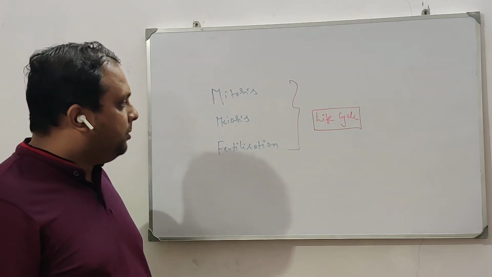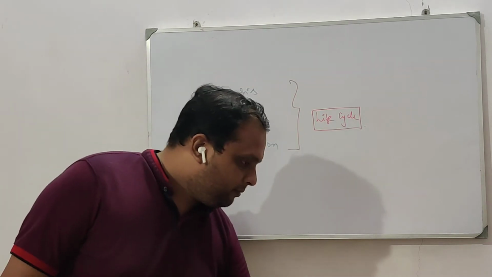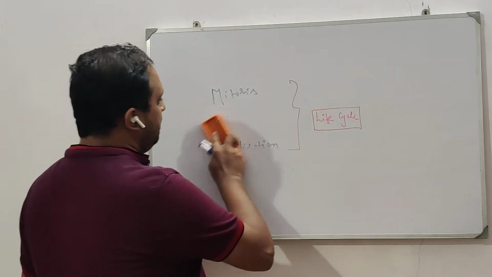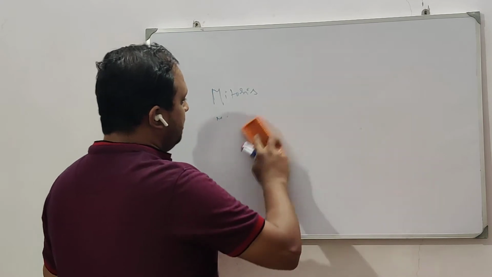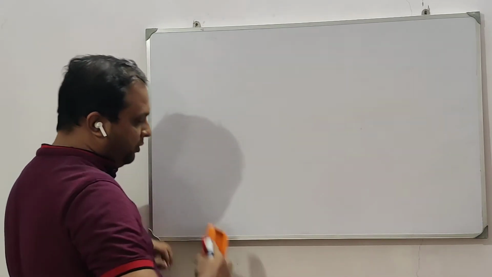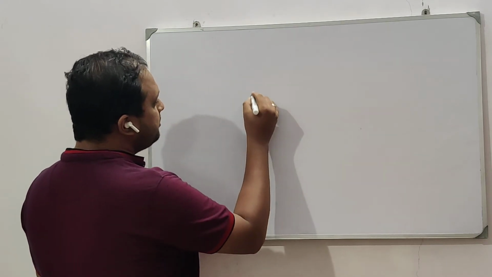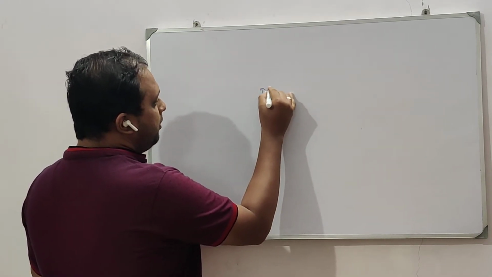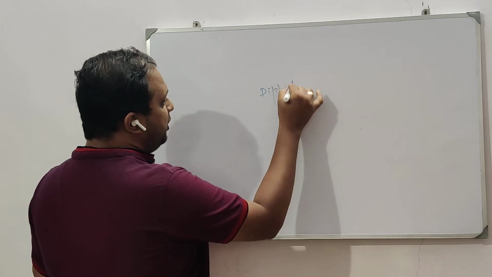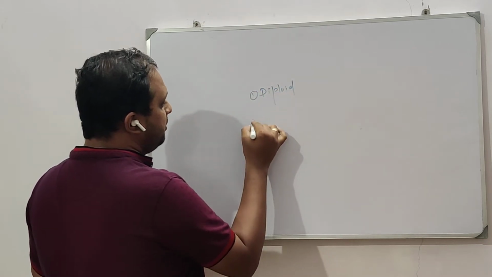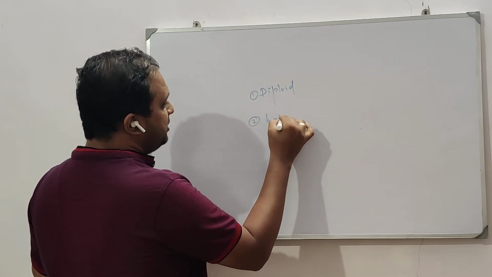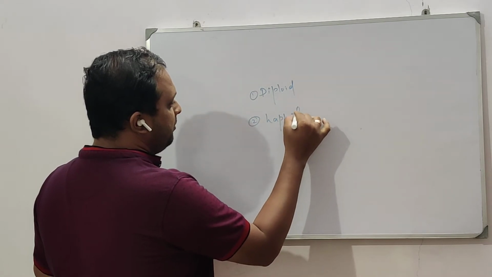Before moving into this, one thing we are supposed to know is something called diploid and something called haploid.